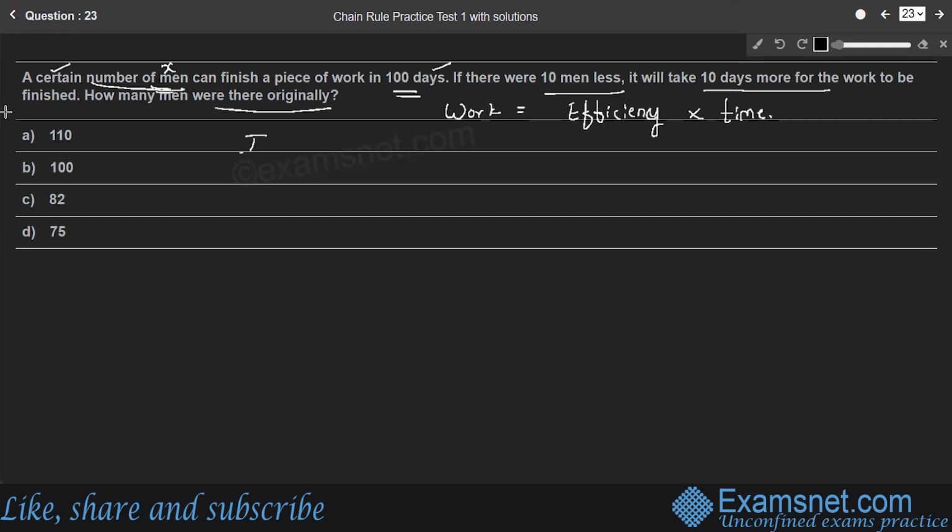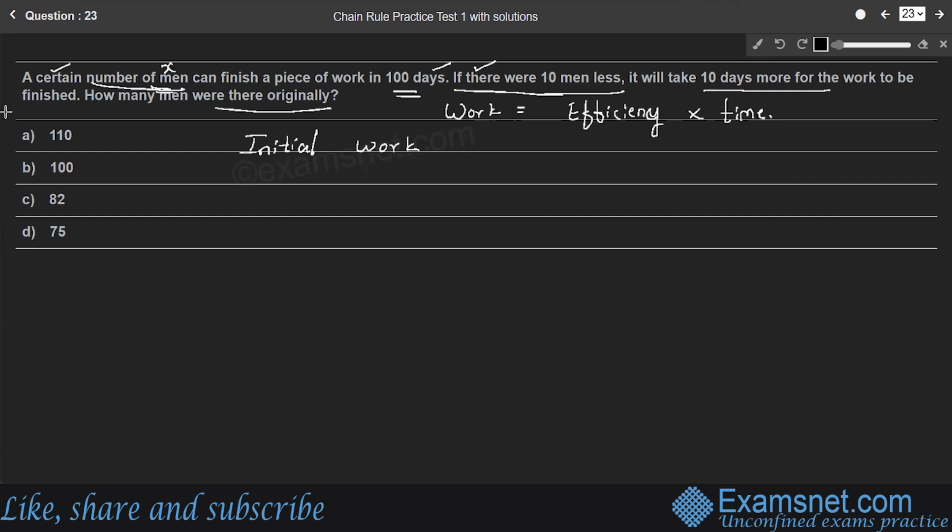So we'll consider initial work done by X number of men. Initially, X men are going to finish a work in 100 days. And in the second case, if there were 10 men less, it will take 10 days more for the work to be finished.